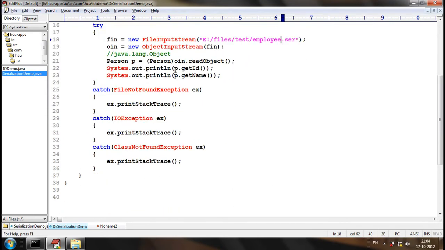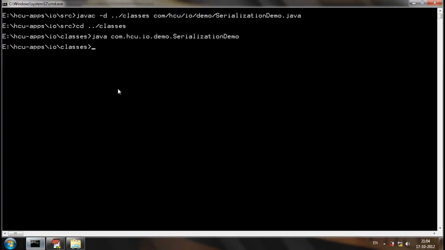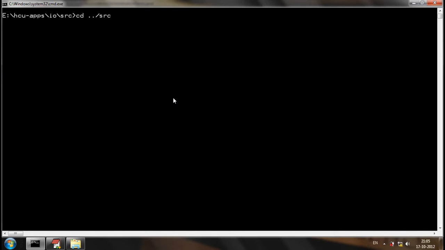Okay. Now let me try to compile. We want to compile all the files at a time. We can compile using start.java. Just compile. Now go to the classes.